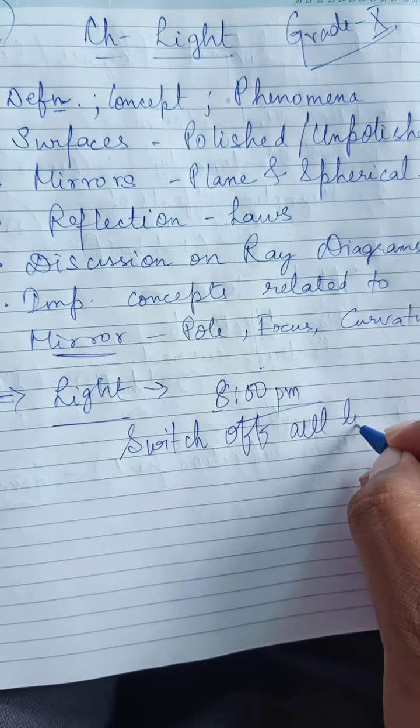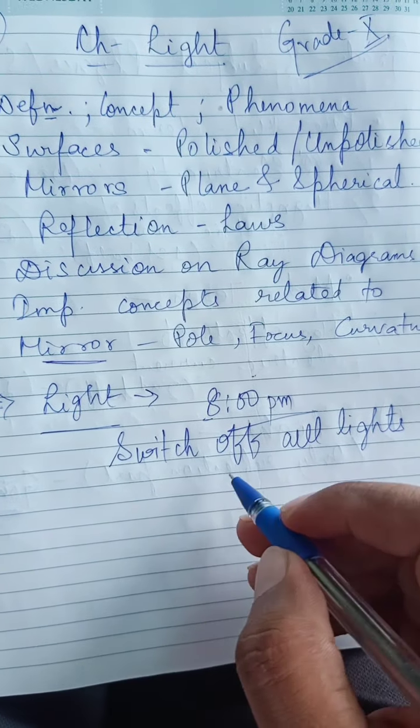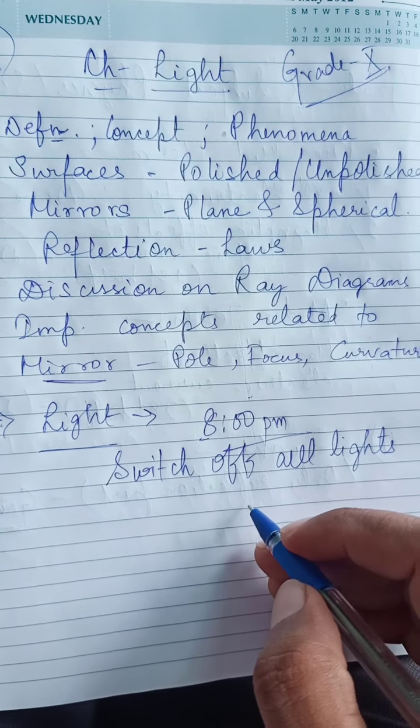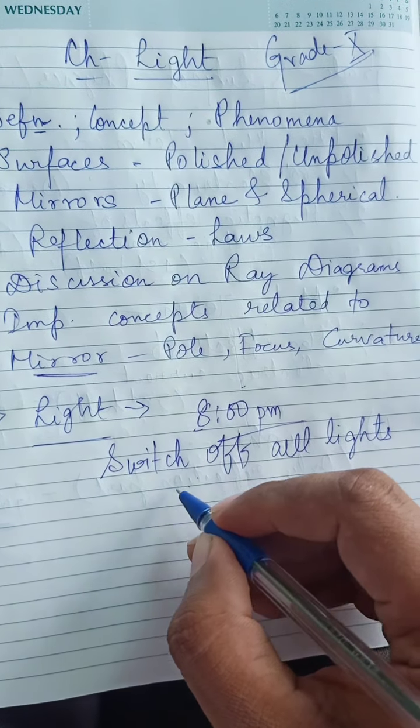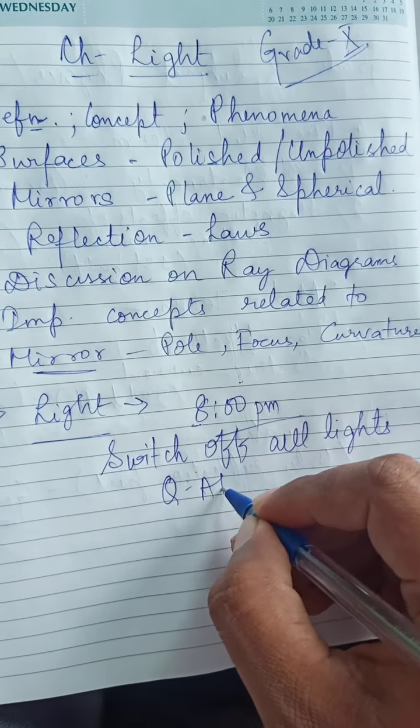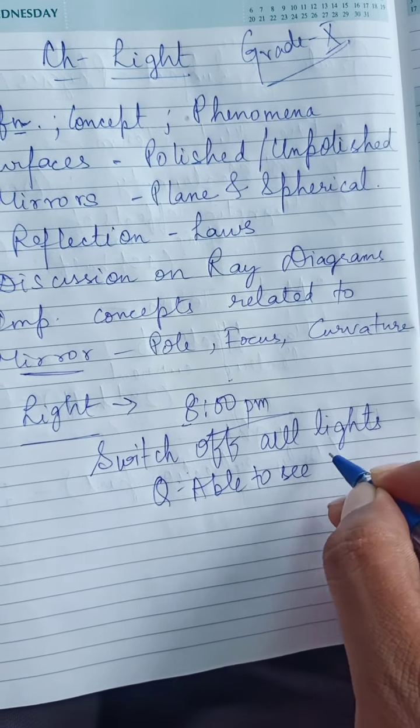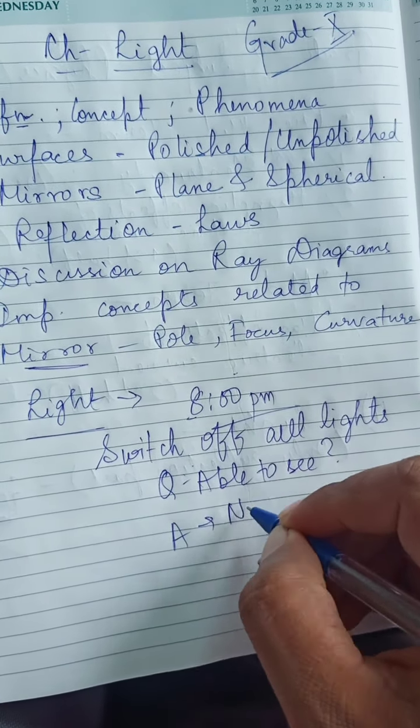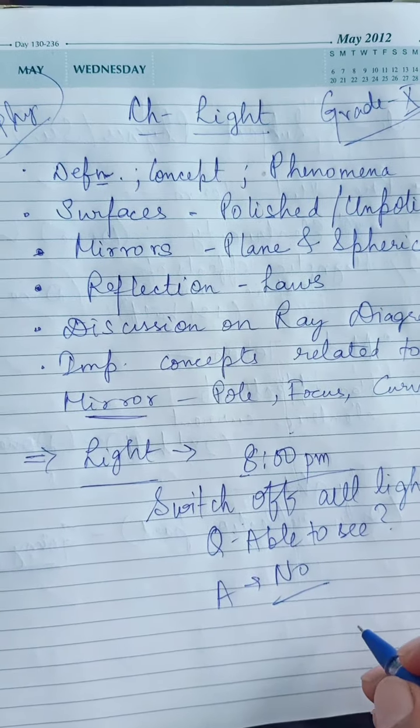Then are you able to see anything? Obviously the answer is no.